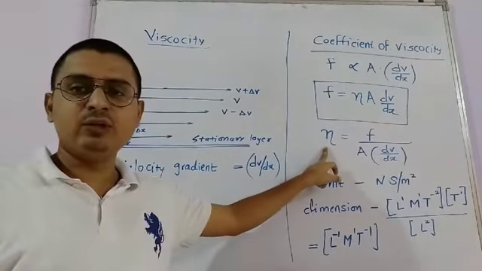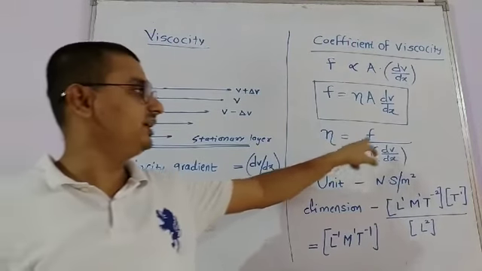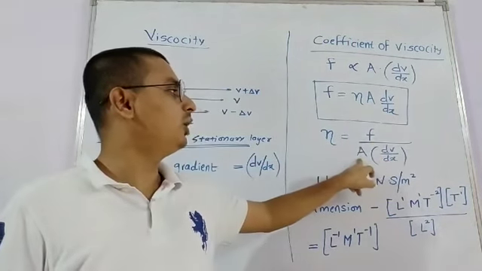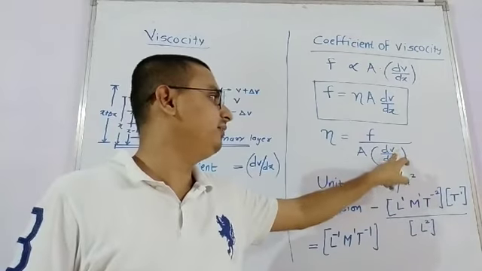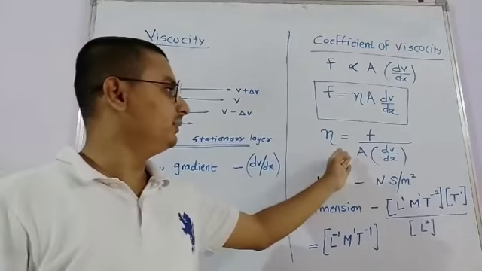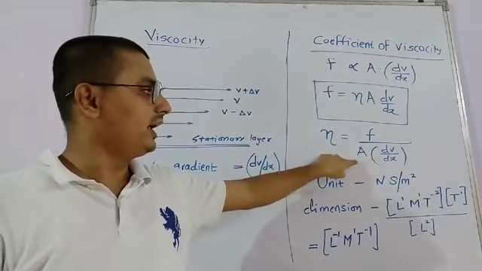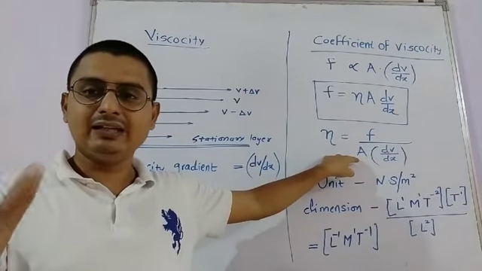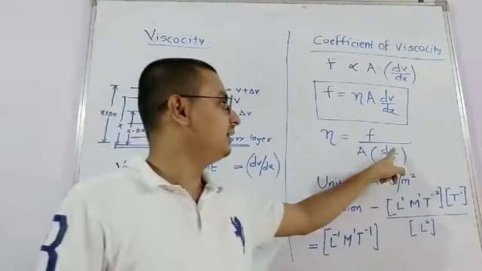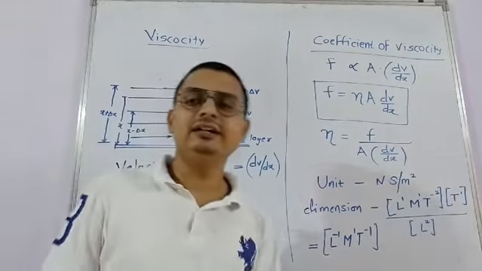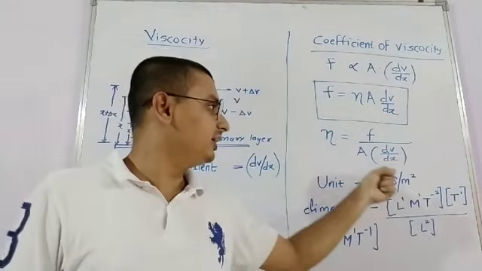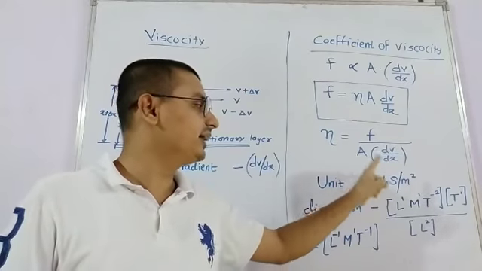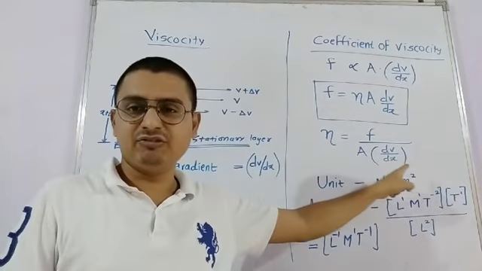So we get a formula of coefficient of viscosity is force upon A divided by dV by dx. So इसे हम derive कर सकते हैं. Suppose area of a parallel layer is constant and the velocity gradient is 1 meter per second, or second inverse.